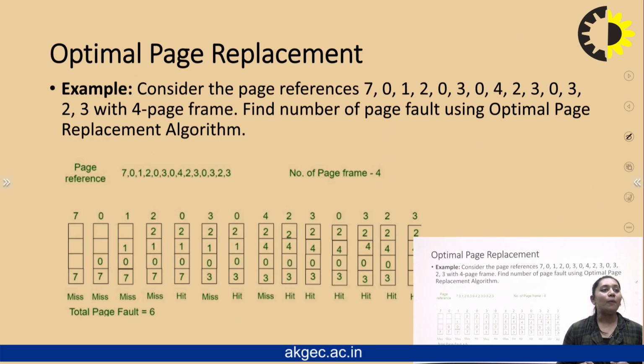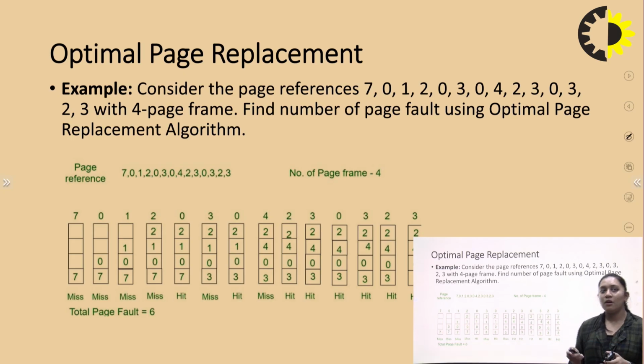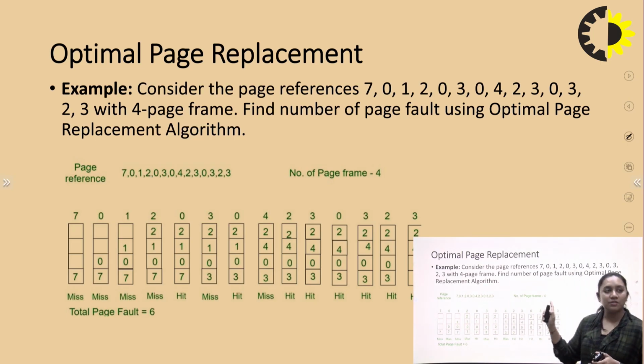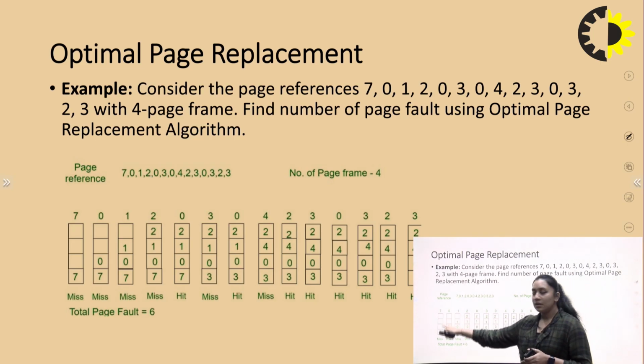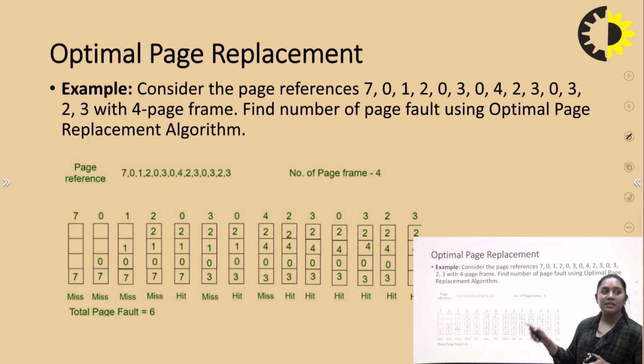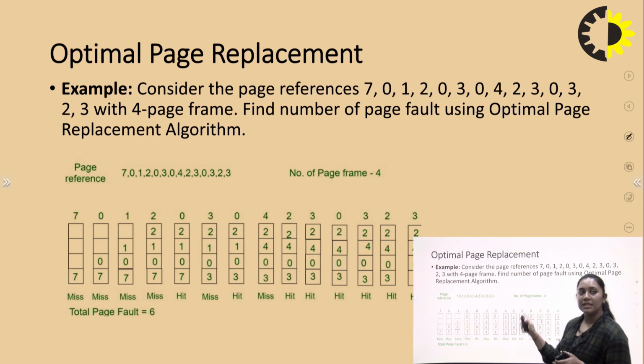Next is optimal page replacement. Optimal page replacement, which means there are a few types of replacement. As you can see, the page references are 7 0 1 2 3 0 3 0 4 2 3 0 3, right? With the page frame being 4. Earlier we had a page frame of 3.